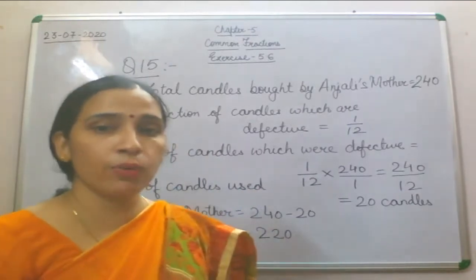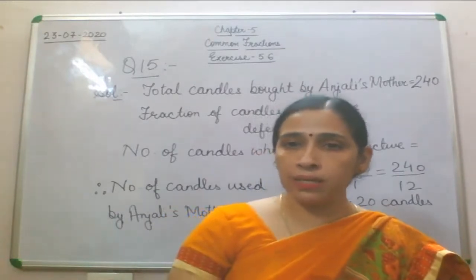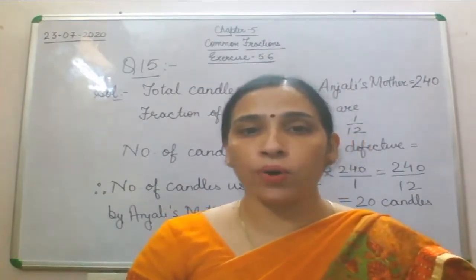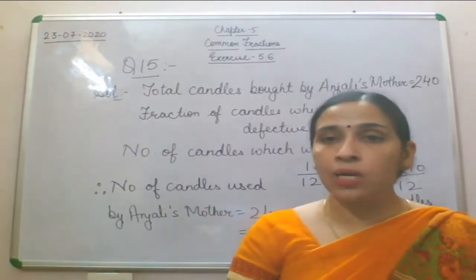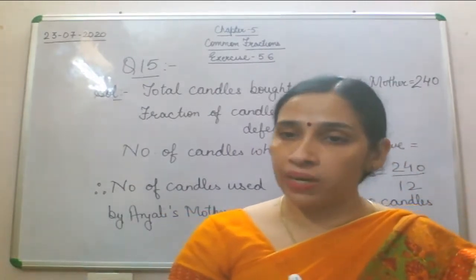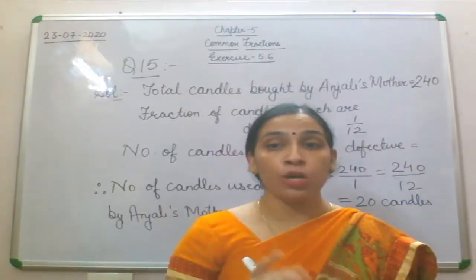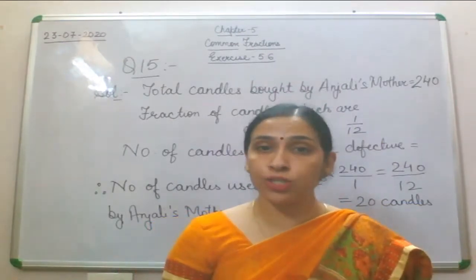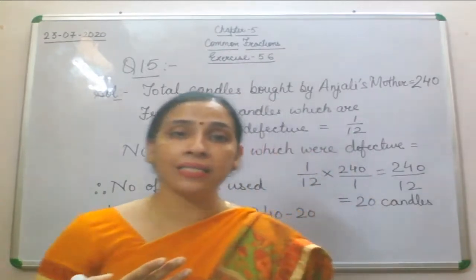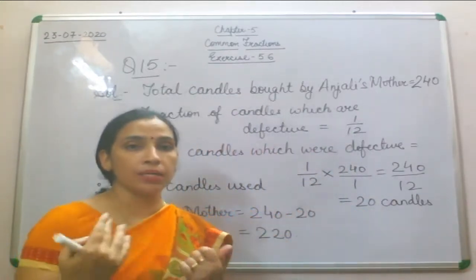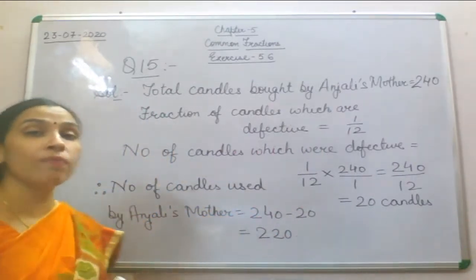On Diwali festival, Anjali's mother bought 240 candles. She found that 1/12 of the candles were defective and she did not use them. So how many candles did she use? So let's find out what is the solution and how we will do it.